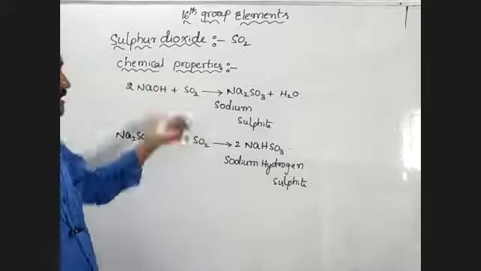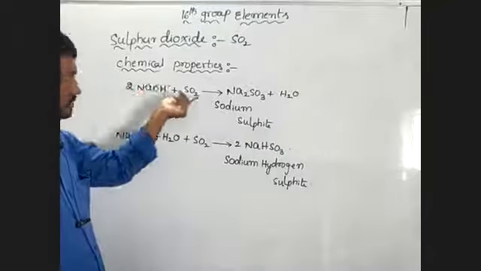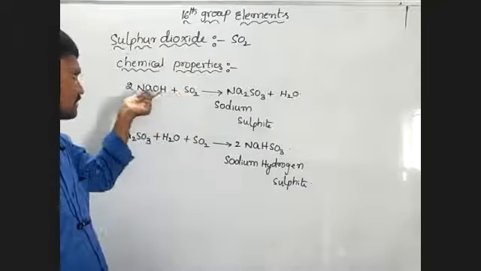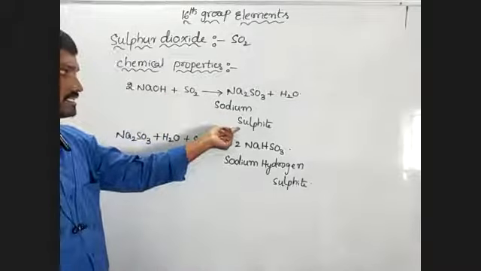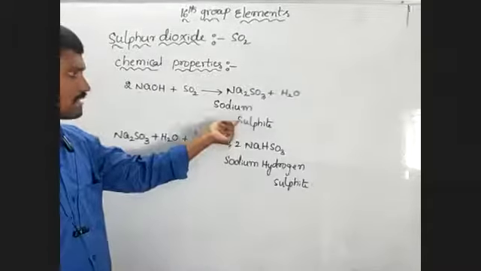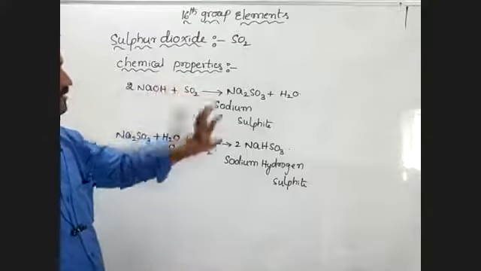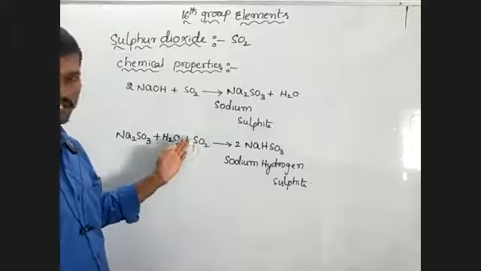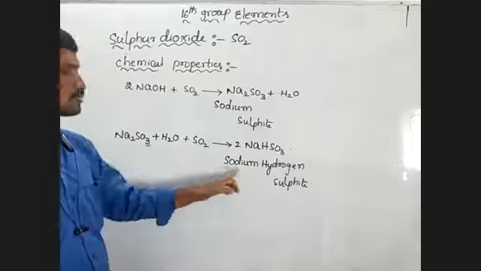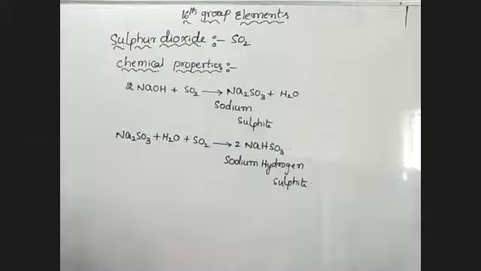Sulfur dioxide NaOH తో రియాక్ట్ అయినప్పుడు సోడియం సల్ఫైట్ అనేది ఫామ్ అవుతుంది ఇక్కడ. The sodium sulfite thus formed again reacts with excess SO2 and forms sodium hydrogen sulfite.